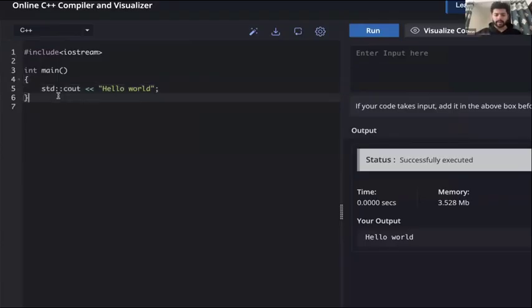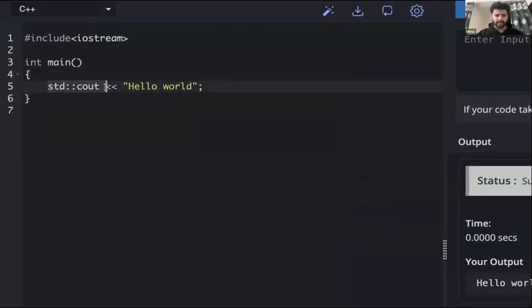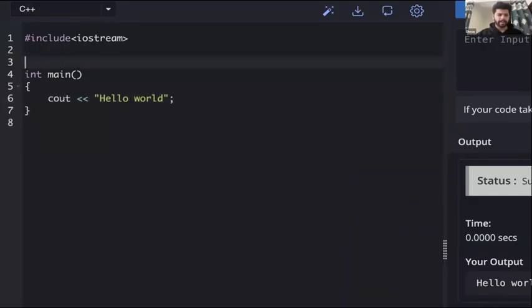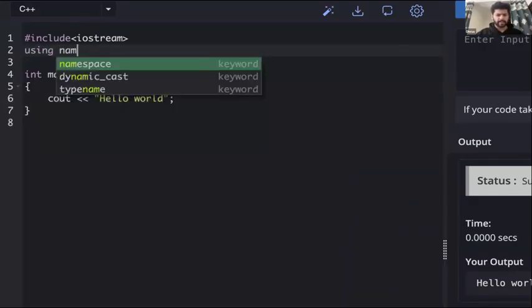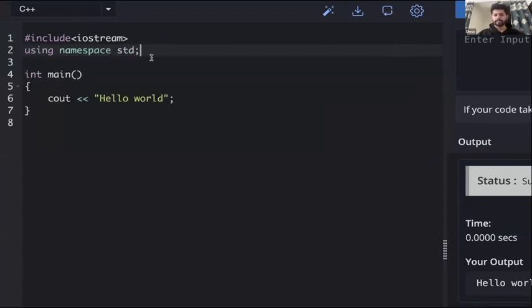What that line was allowing us to do is, if I ever want to use cout, I need to write it like std::cout. If I want to print something more, I need to use std::cout. So to avoid writing std again and again, we can just write a line on the top that we are using namespace std. If we want, we can remove this line, but then we have to use std everywhere with cout. That will take a lot of our time, so it is not recommended.